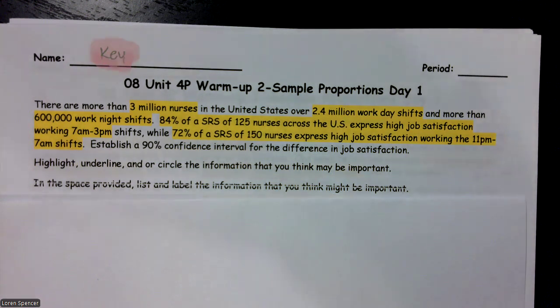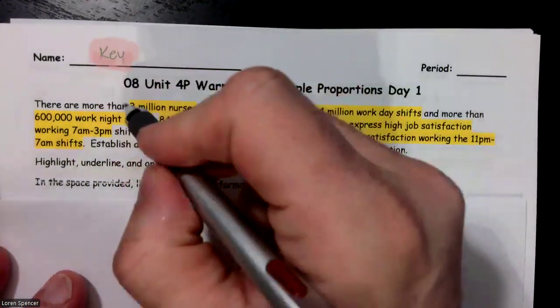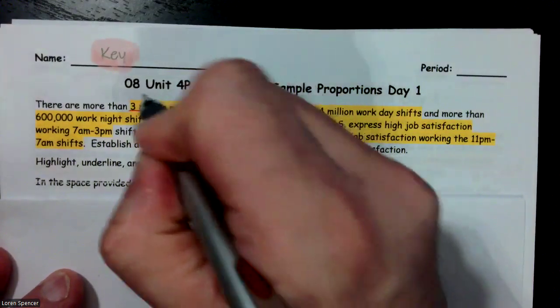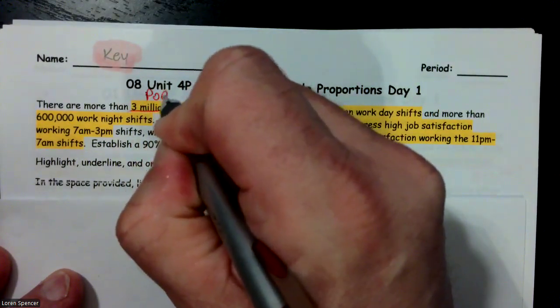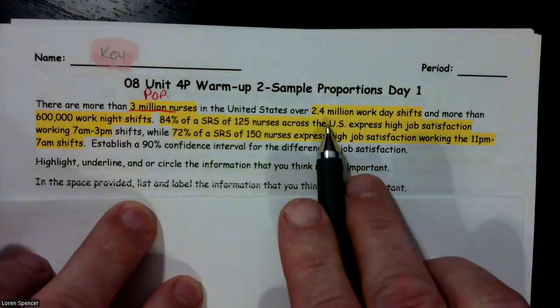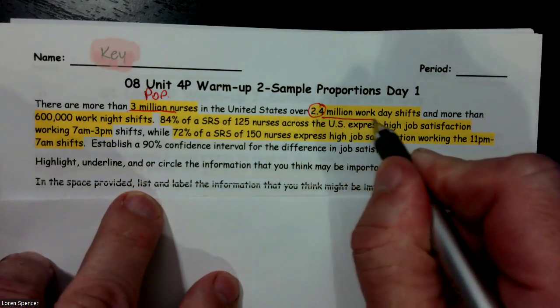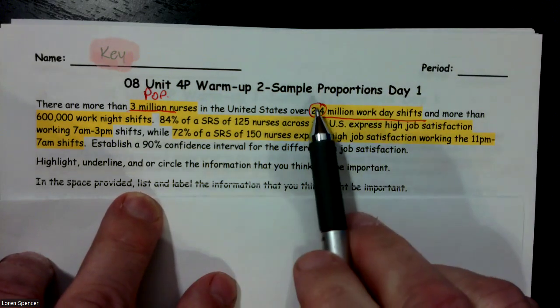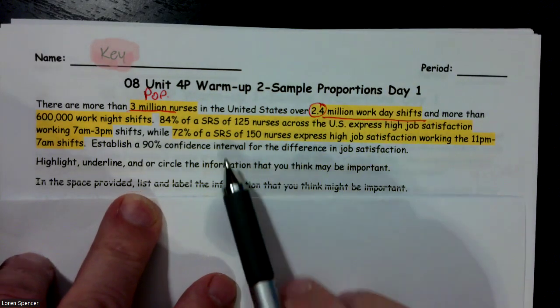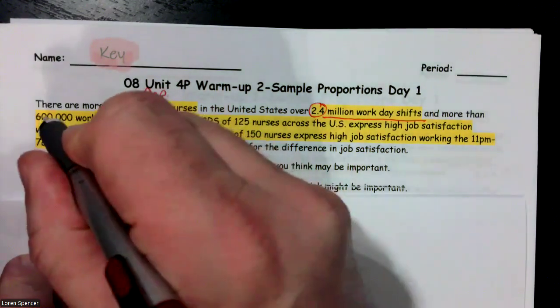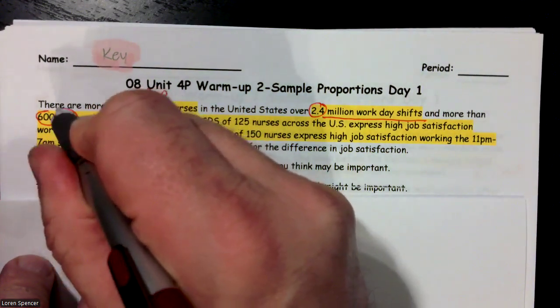So there are more than 3 million nurses in the United States. And when I read that, I go, oh, that sounds like a population. So I think, oh, that's a population. I'm going to label it as such. Over 2.4 million work day shifts. Well, that could be a population. Let's keep reading. And more than 600,000 work night shifts. Oh, that looks like another population.